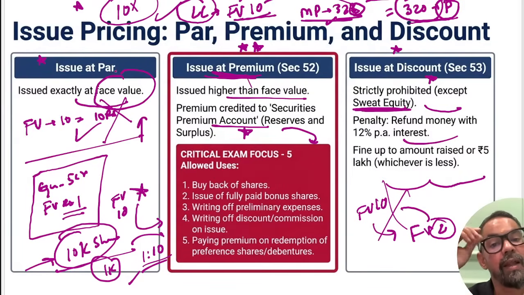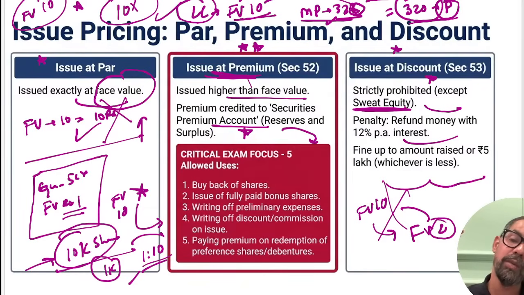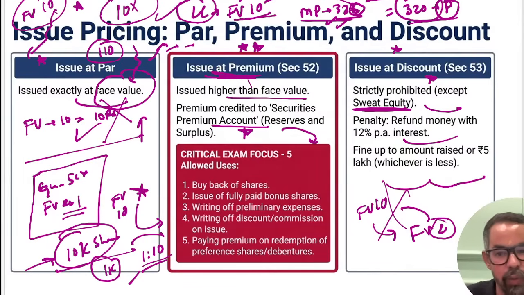Harshal sir, let's say your face value is 10 rupees. They have offered a price. The offer price in case of Lenskart is 320. In case of Physics Wallah, the offer price was 110 rupees. So a 100 rupees margin was still there. At most, what can happen? It can come down in the future. And they have listed at 1.7x, means at the time of listing it went up. It will not come below the face value. There is a huge difference between face value and the price which they are offering to the general public. Okay, got it, sir? Harshal sir and Pavitra ma'am also, I hope you got your answer.